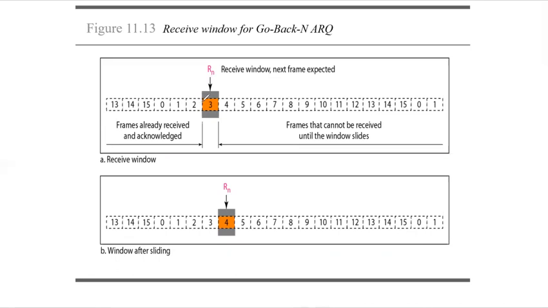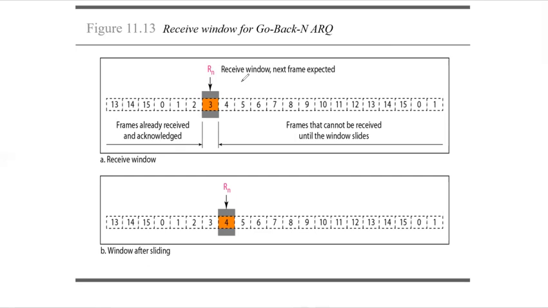Or suppose if frame 2 is lost and the receiver receives frame 3, then what will happen is basically it will discard the frame 3 also, and whatever next frame is arriving out of order, it will discard those frames. So basically in the go back N protocol, whenever the frames are being received out of order, it will discard all the frames coming after that also. So any frame arriving out of order is discarded and needs to be resent.